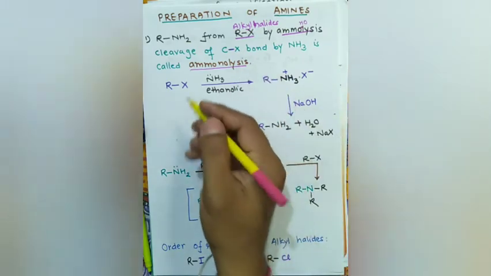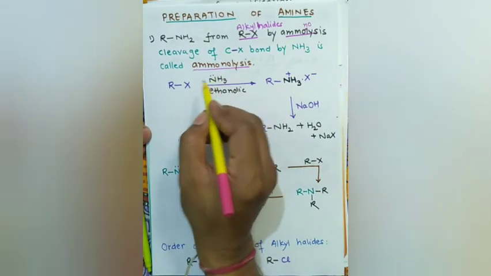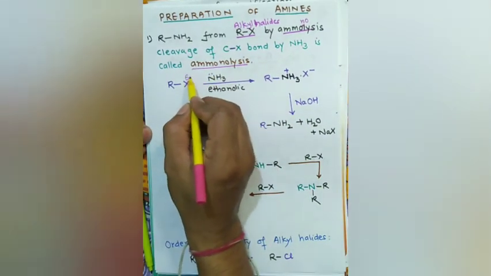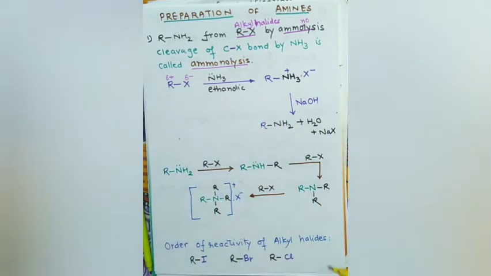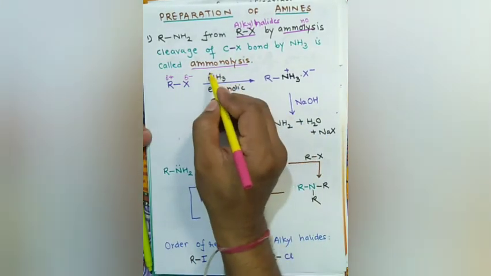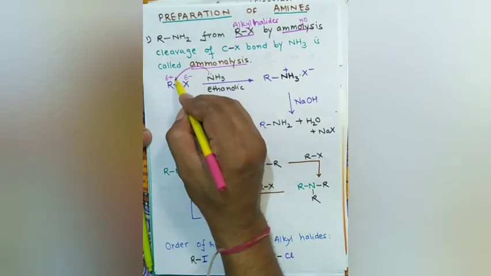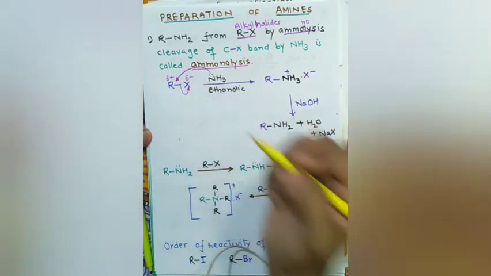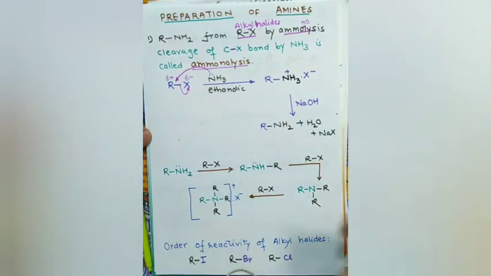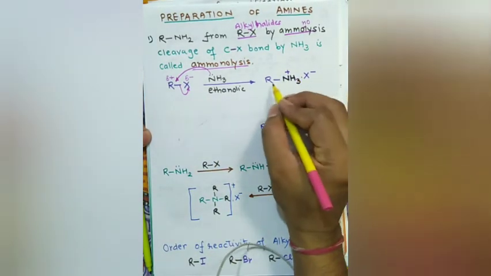See, this is a nucleophilic substitution. The halogen bears a negative charge and the carbon bears a positive charge. Ammonia is a nucleophile. It will attack the alkyl part. Halogen will go off. What will be formed?